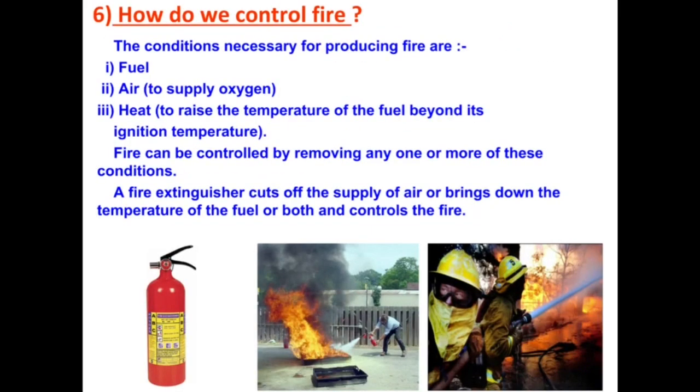How do we control fire? The conditions necessary for producing fire are fuel, air to supply oxygen, heat to raise the temperature of the fuel beyond its ignition temperature. Fire can be controlled by removing any one or more of these conditions. A fire extinguisher cuts off the supply of air or brings down the temperature of the fuel or both and controls the fire.